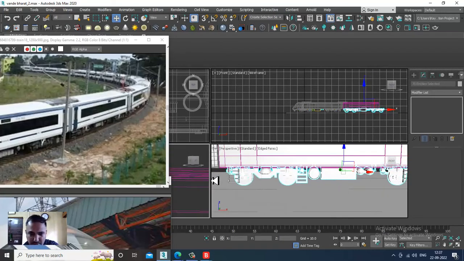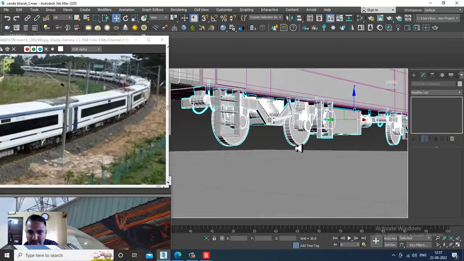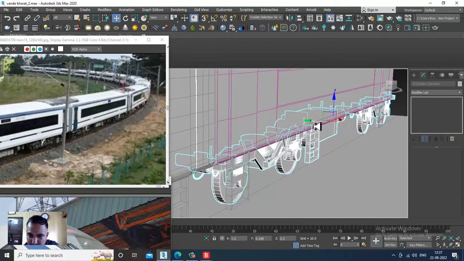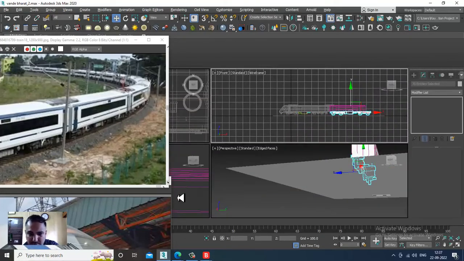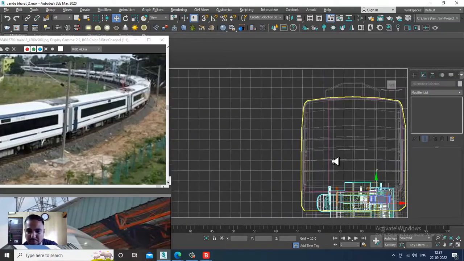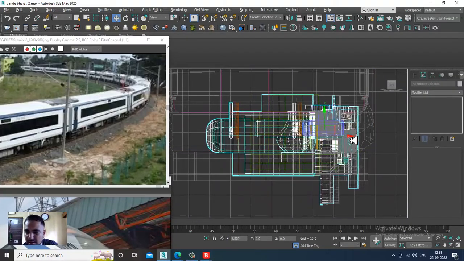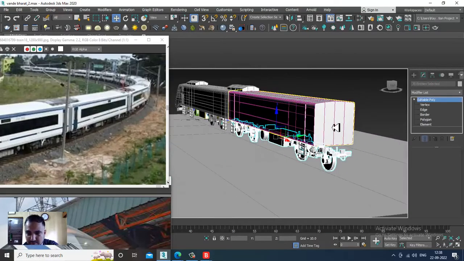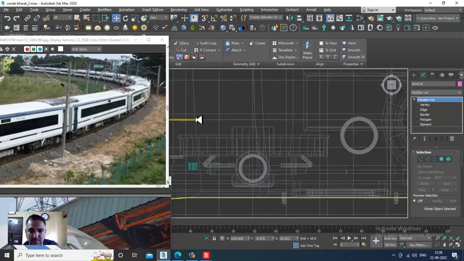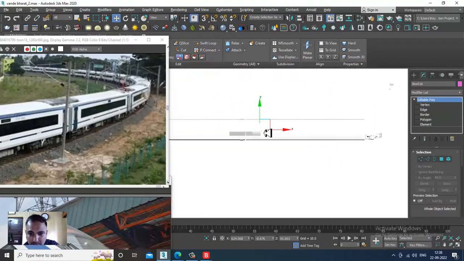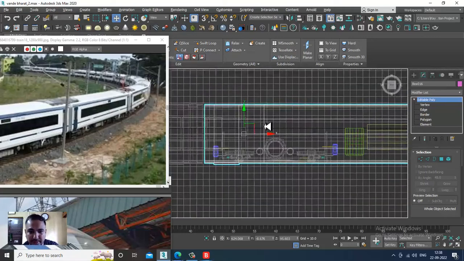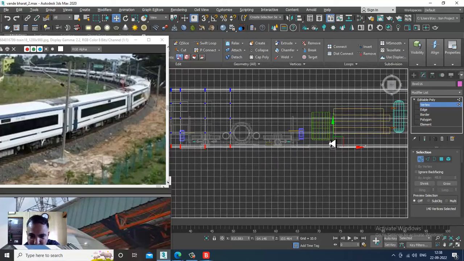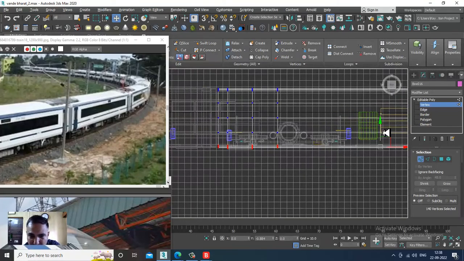Slightly push this till here. I can slightly shuffle this a bit out.